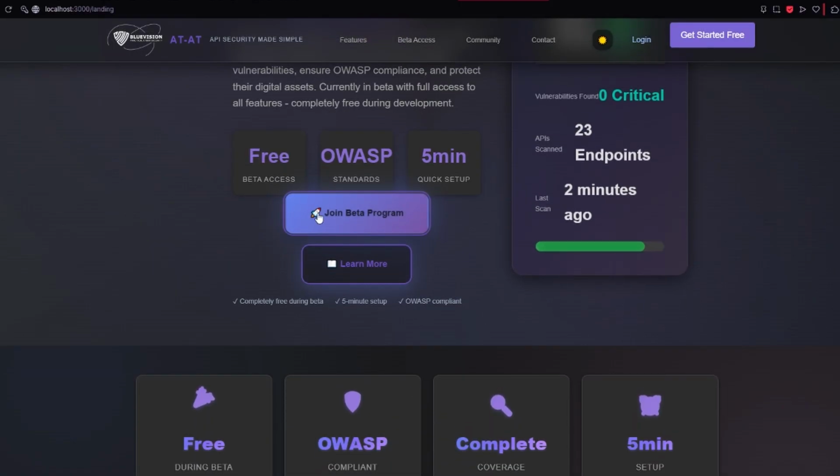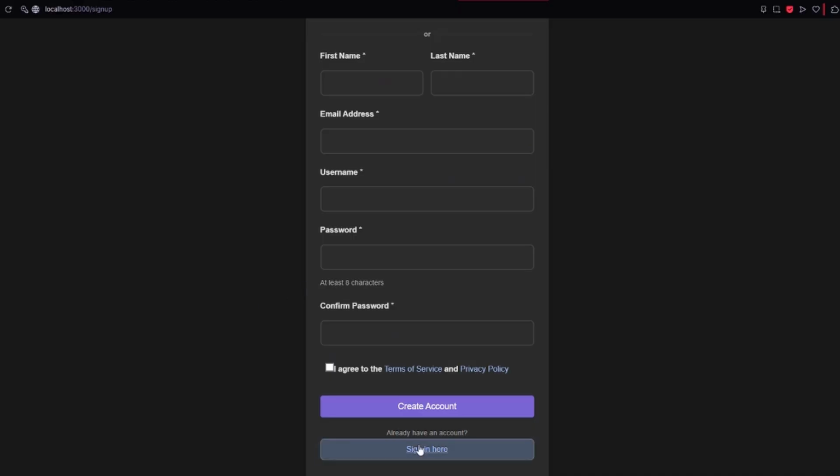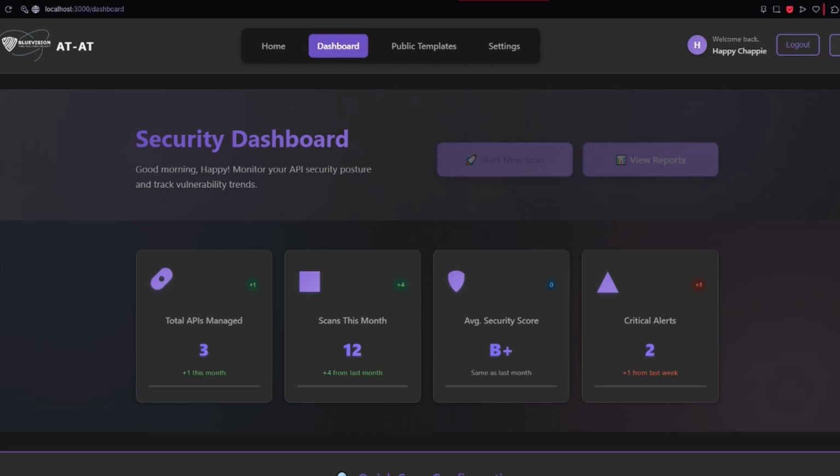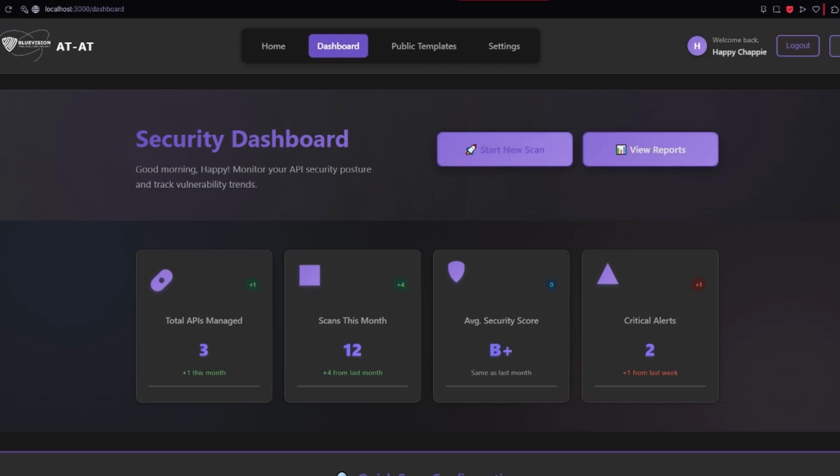Then we'll join the beta program. For this demo, we already have an account created. So we will log in, and also there is a light and a dark mode, depending on your preference. When signing in, you will be greeted with the dashboard, which has features like start new scan and view reports. So let's start with a new scan.